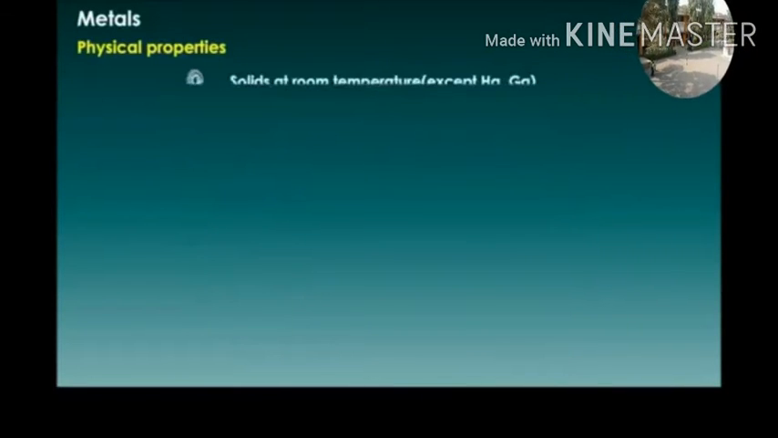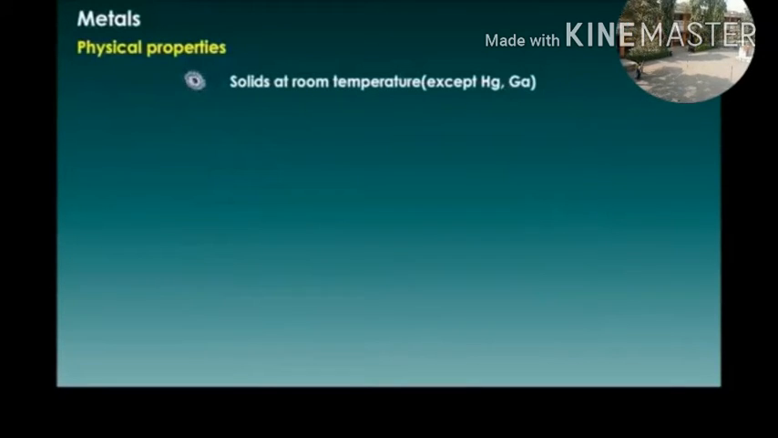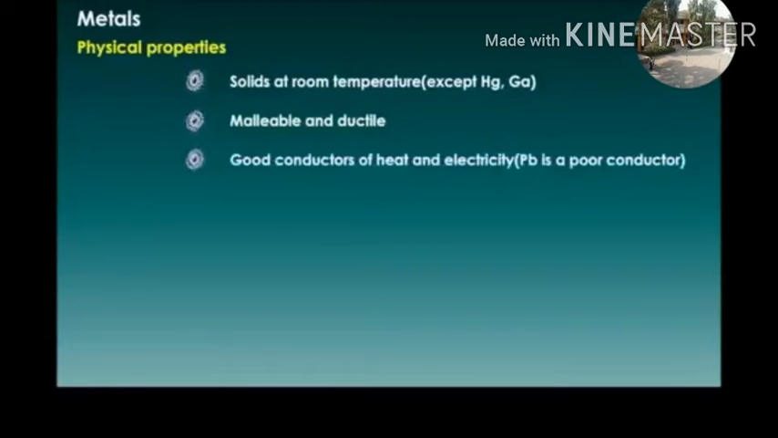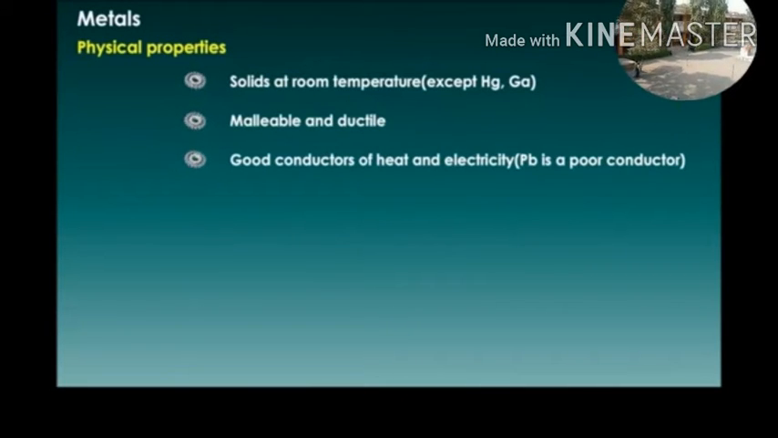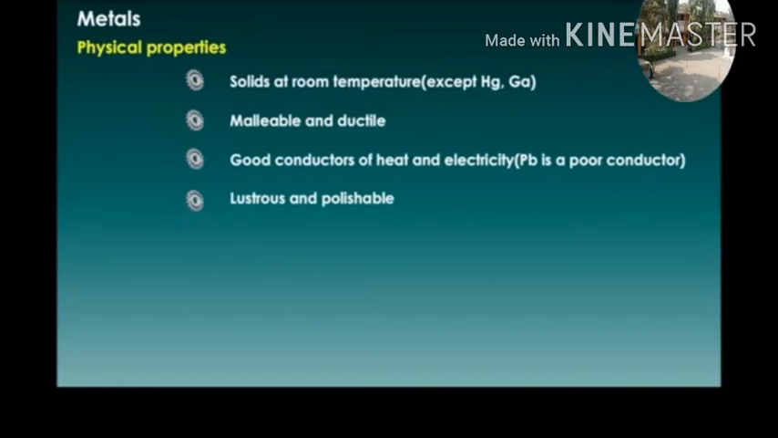Physical properties. Solid at room temperature except mercury and gallium. Malleable and ductile. Good conductor of heat and electricity. Lead is a poor conductor. Lustrous and polishable.